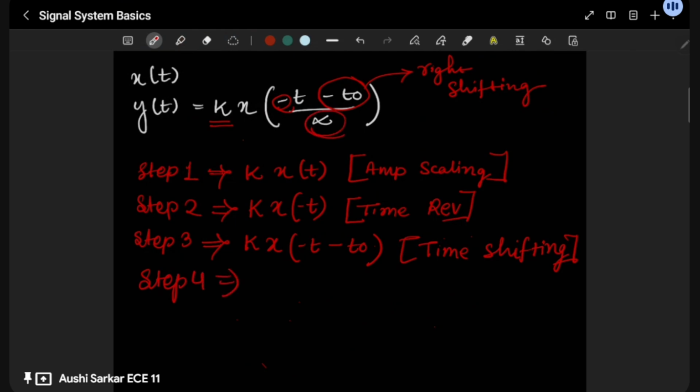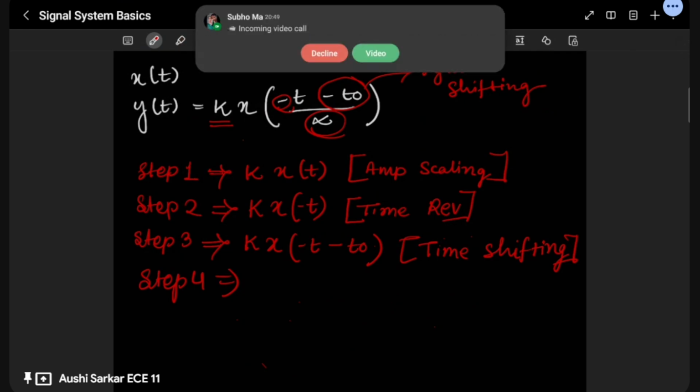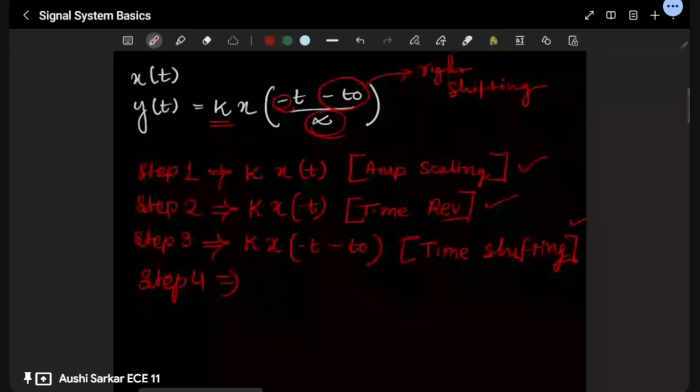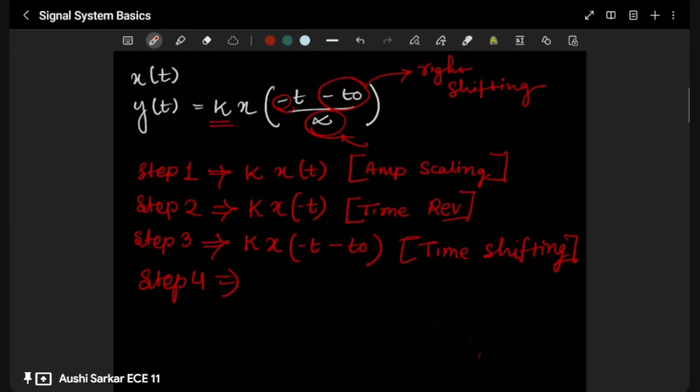Okay, so after this, step 4, last and final one, this alpha. This alpha is our scaling part. So till this third step, we have seen already amplitude scaling, time reversal, and time shifting.